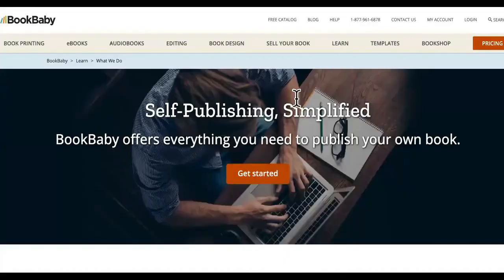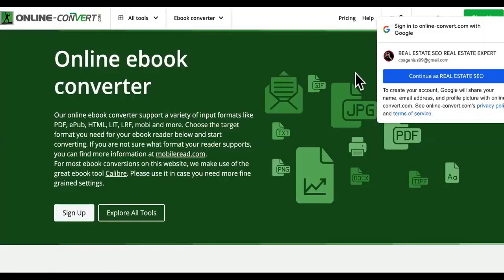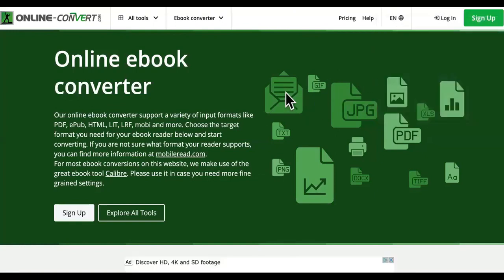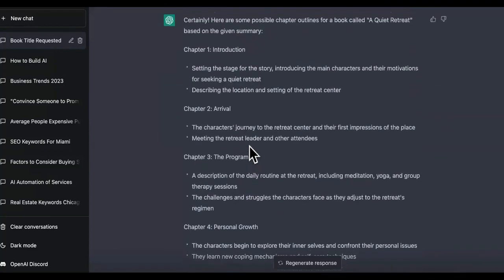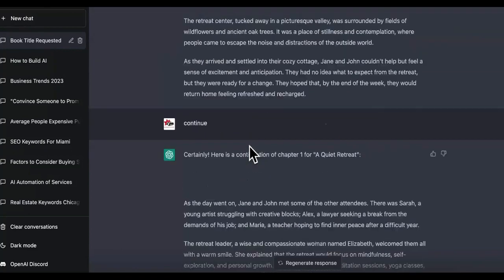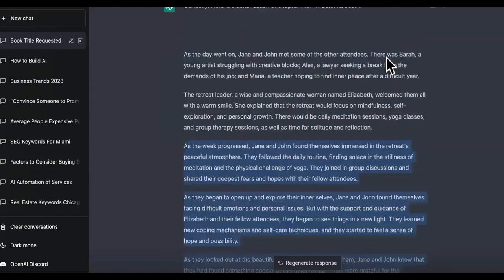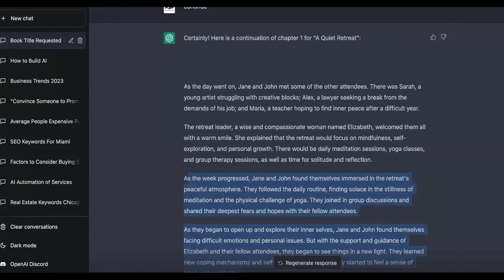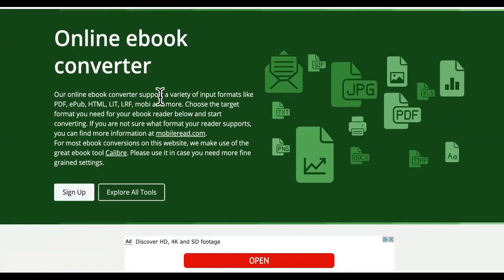Then this one is called Book Baby. Look, sell your book. You know what I'm saying? So you can put this one on Book Baby. So let's say when you're done doing your ChatGPT and you're taking all your stories out of here and all of that, you would copy this. You would put it in a file like a doc or a Word file, guys. And then this will convert it into an ebook.